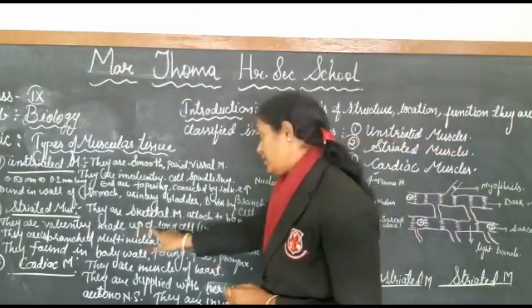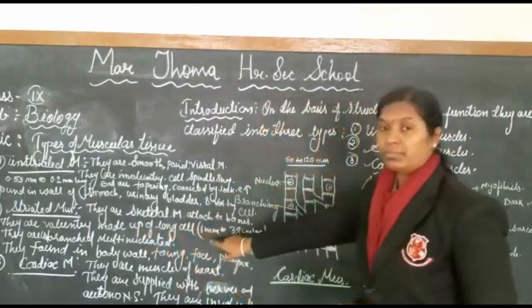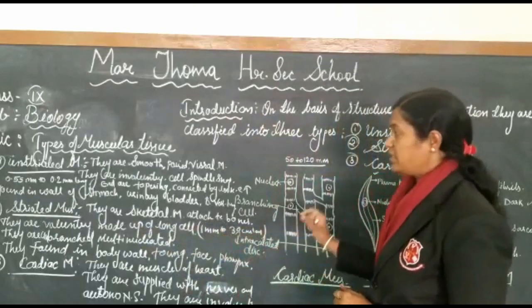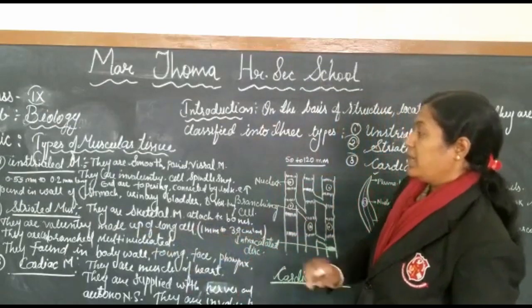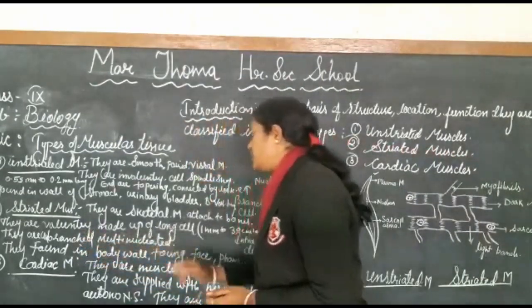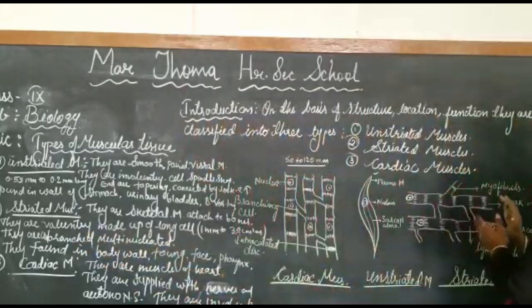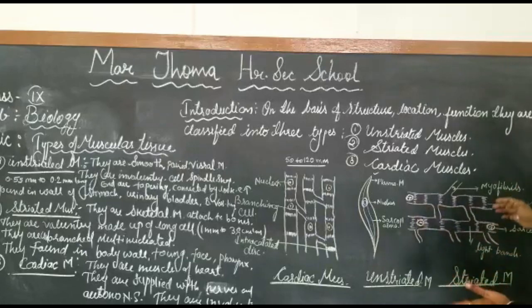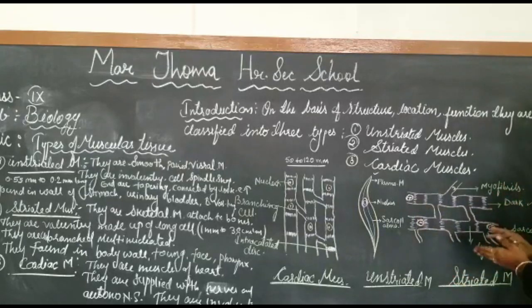They are made up of long cells, about 1 mm to 30 cm long, and they are unbranched and multinucleated. In the picture of the striated muscles, they are unbranched, they have the nucleus, the myofibrils, the dark and the light bands, and also the sarcoplasm.